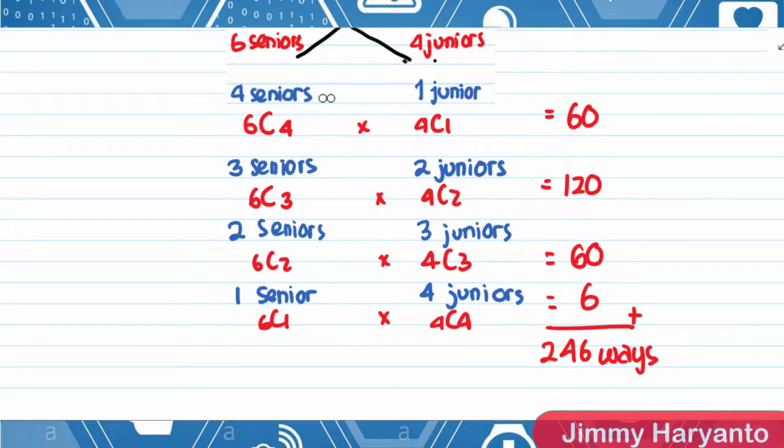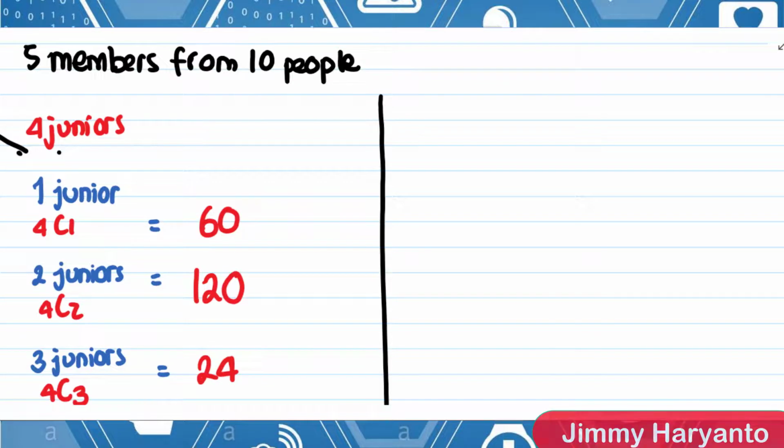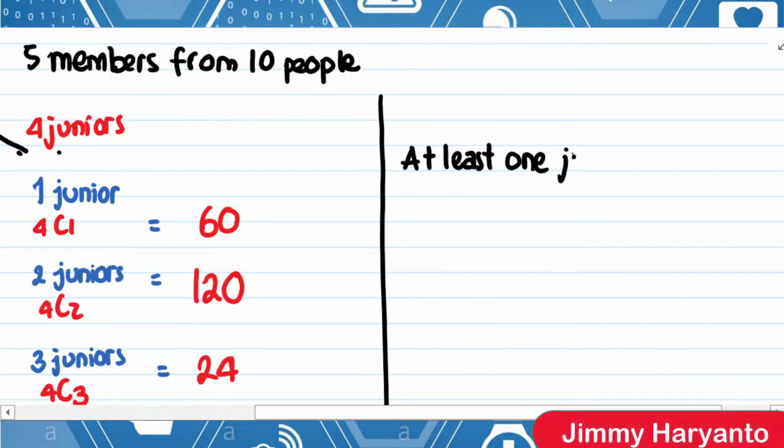But I think this calculation is too long to do, so I think we need another simpler way to solve the question. Let's take a look at another method. So let's say that the question wants you to find at least 1 junior. Let's think like this, guys.